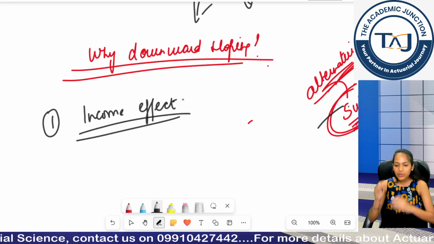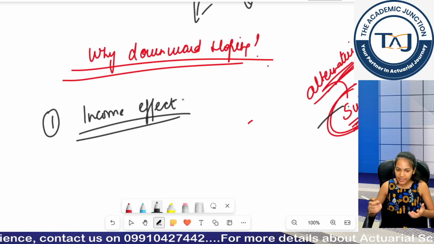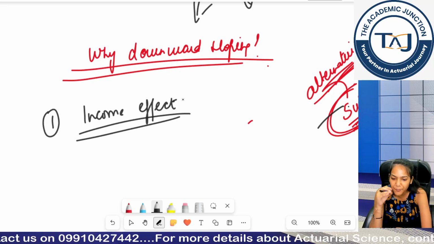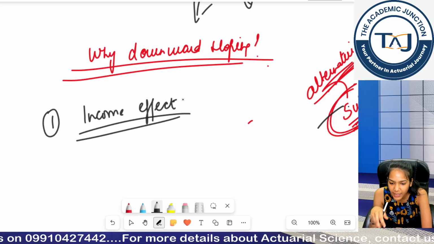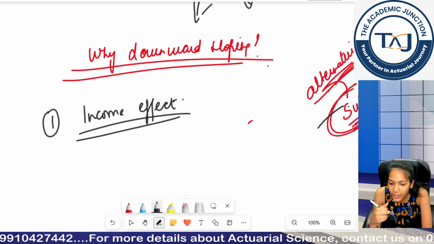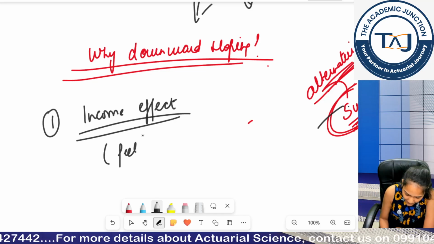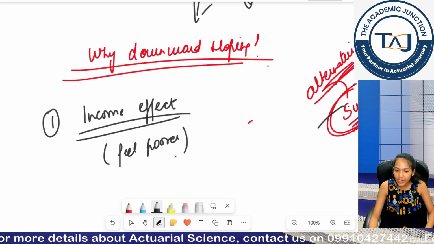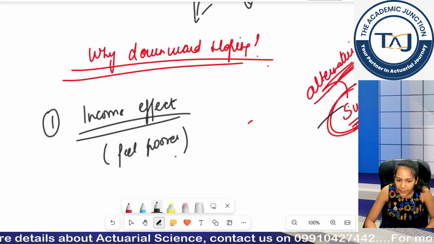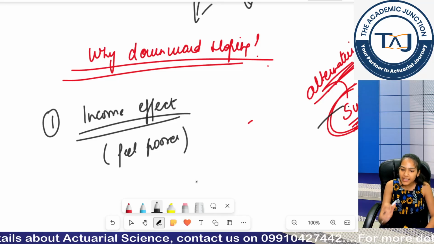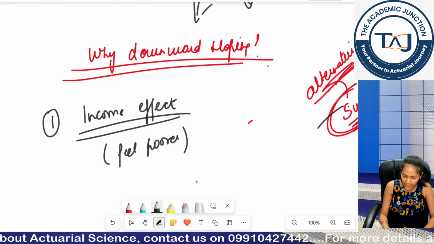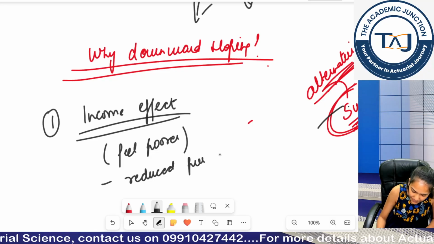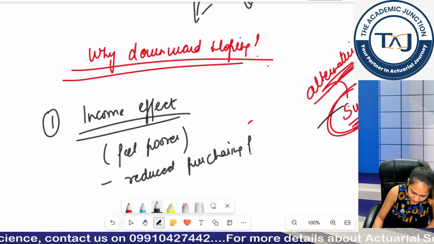How were you able to decide that if my price increases, I will decrease my quantity? You have thought of it this way: if I have my fixed budget, my fixed income, now I am feeling poorer. You are not able to afford that much quantity at that price. Why? Because now your income is able to buy lesser things. So, reduced purchasing power of your income.